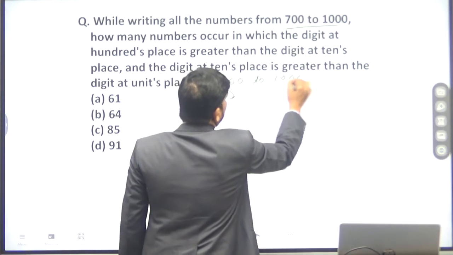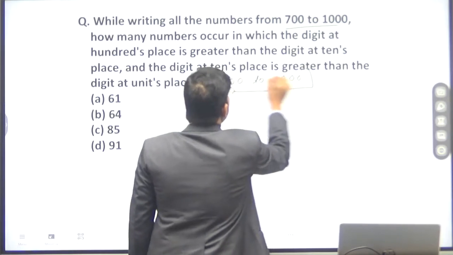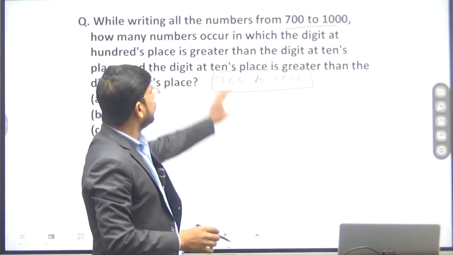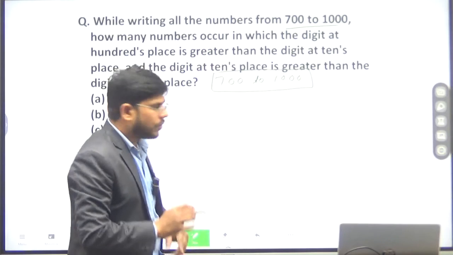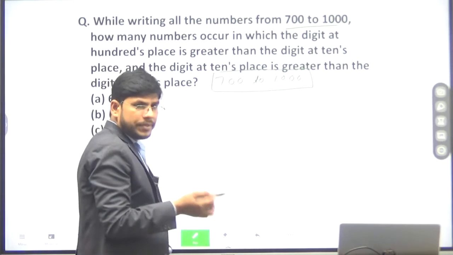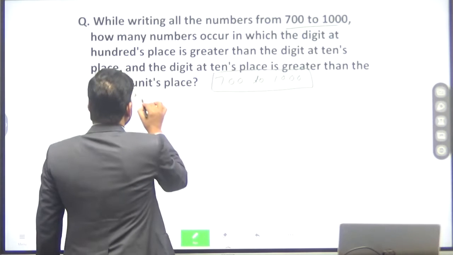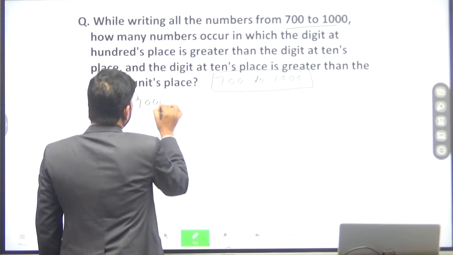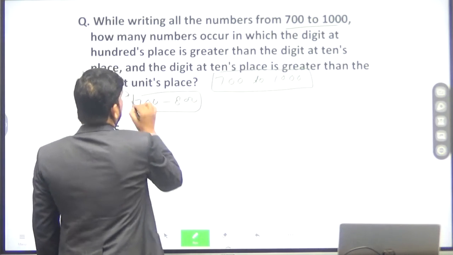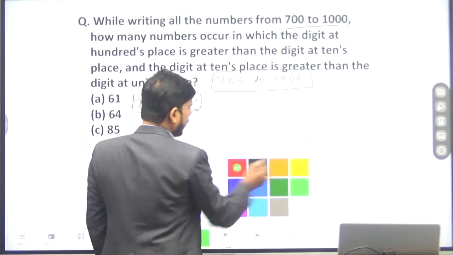Between 700 to 1000, how many numbers will fulfill these criteria? So first of all, we will look at numbers between 700 to 800.